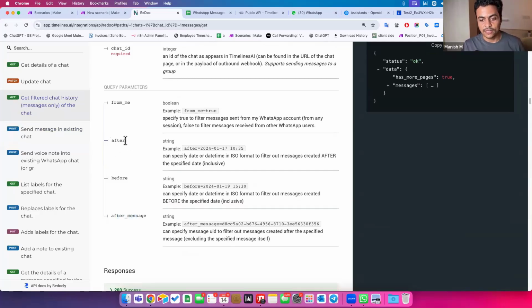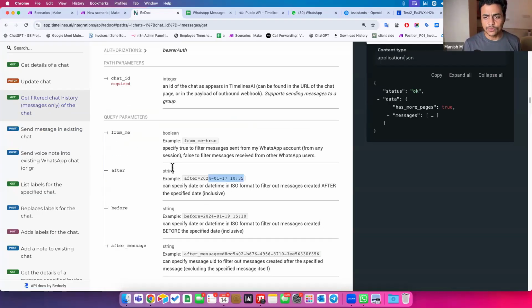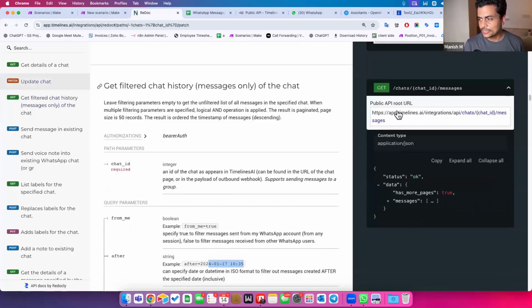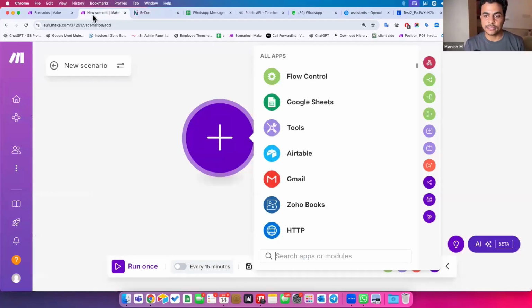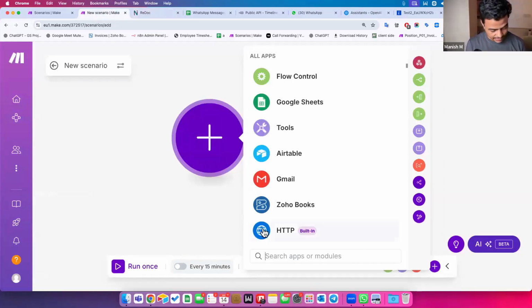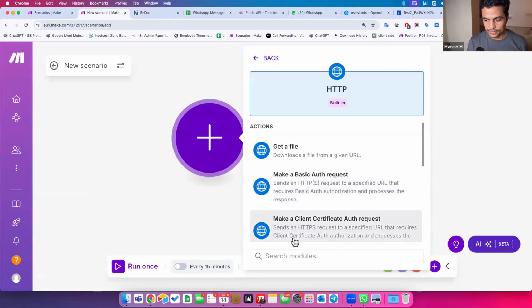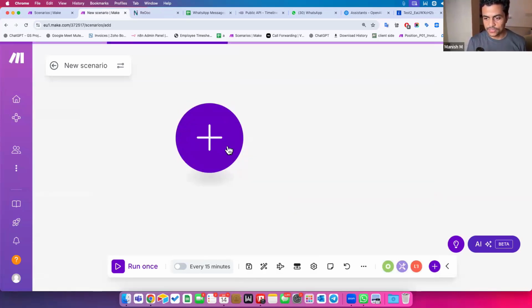So I can define, okay, give me messages from yesterday evening until today evening, or maybe the last 24 hours, and so on. So date and time can also be put in like this. Now, if we try to run this API, let's see, I just copy this whole thing. I can go back here and I can start this entire stuff using an HTTP call. HTTP is again a kind of API call. Let's go with make a request.